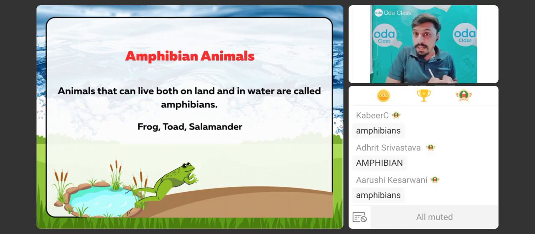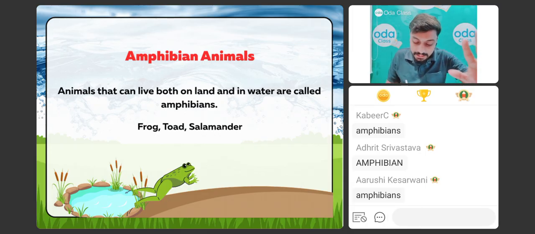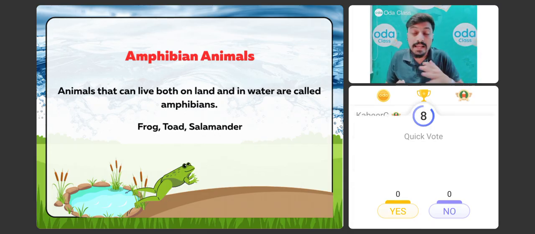Amphibians are the type of animals who live inside the water as well as on land. Okay, normally human beings can also go in water. They can also stay in water. They can also stand in water. They can also swim in water. Does this mean that human beings are amphibians? What do you think, bachcho? Does this mean that human beings are amphibians?